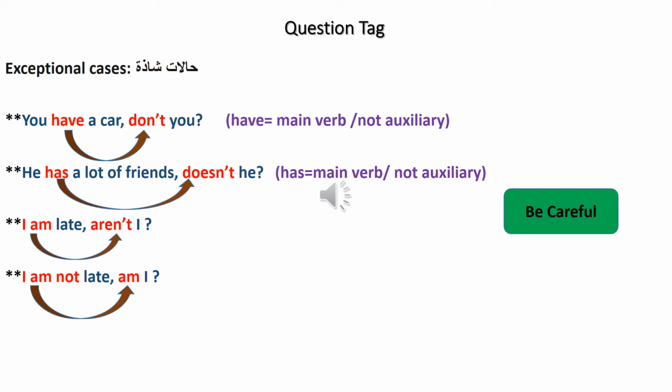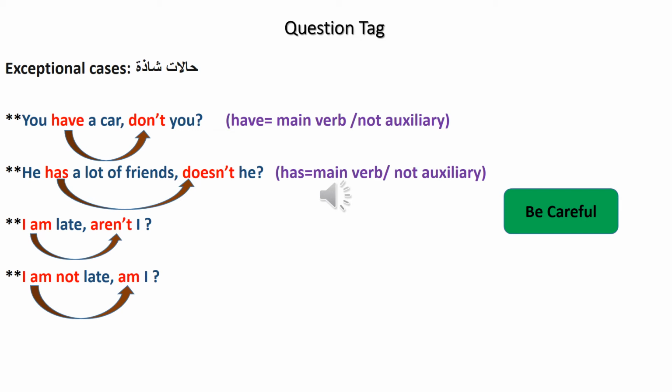Okay, the third one. I am late. Aren't I? Aren't I? We cannot say I am late, am not I. It is an exceptional case, as we said at the beginning of the lecture.